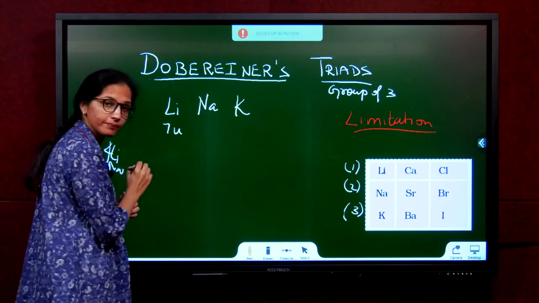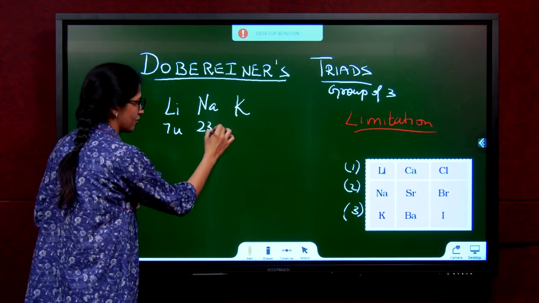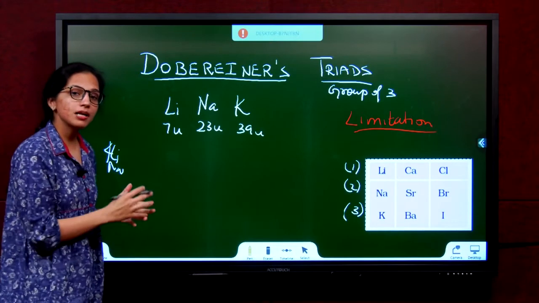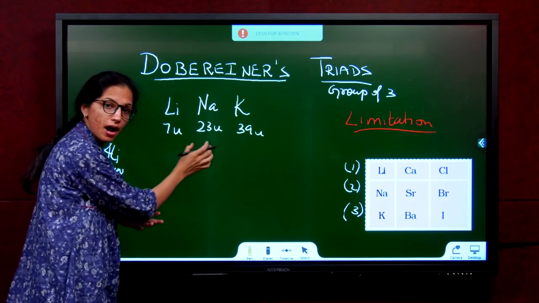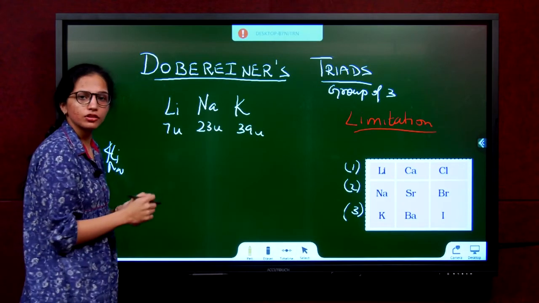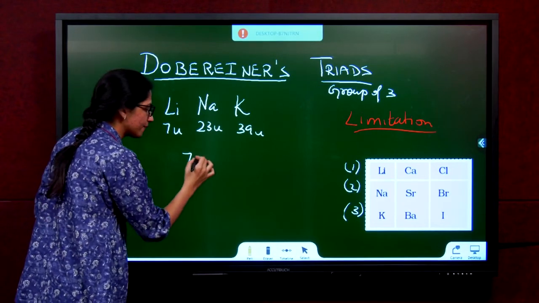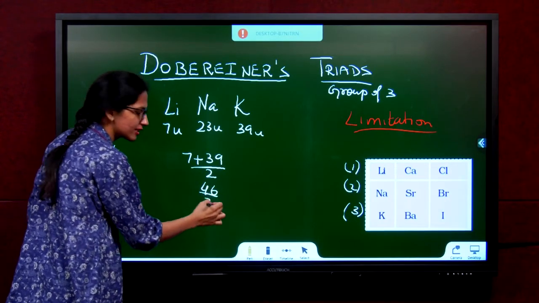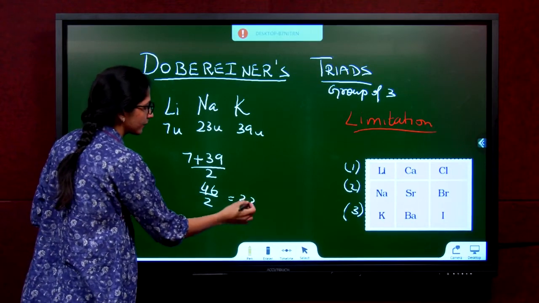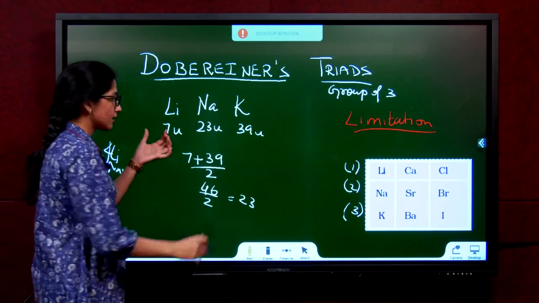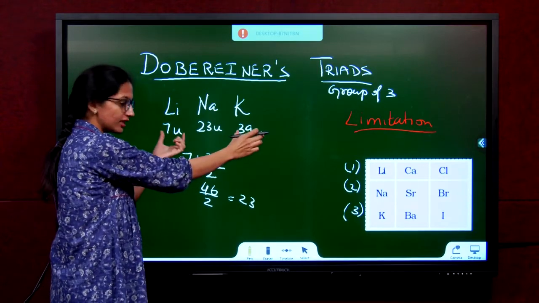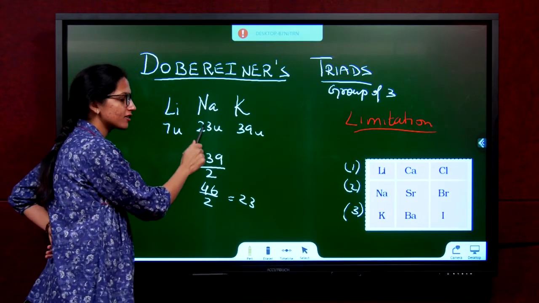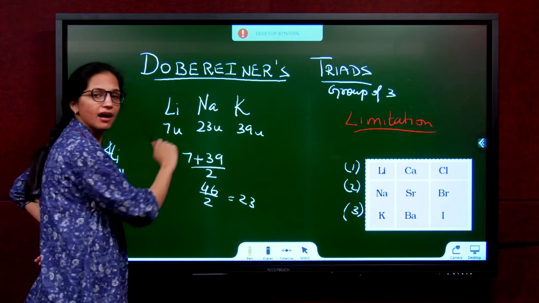Lithium was the least. Next we had sodium, which was 23 atomic mass units. Potassium had 39 atomic mass units. He observed that the center element's mass was the average of the other two. See carefully, 7 plus 39 by 2. 7 plus 39 is 46. 46 by 2 is 23. You can see it's nothing but sodium. The average of these two gave us the center element's atomic mass, or in other words, the atomic mass of the middle element was the average of the other two.